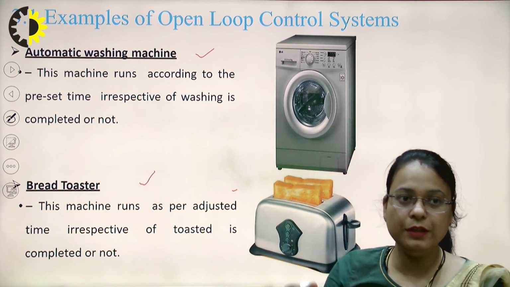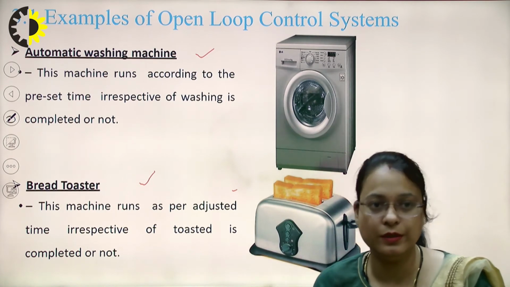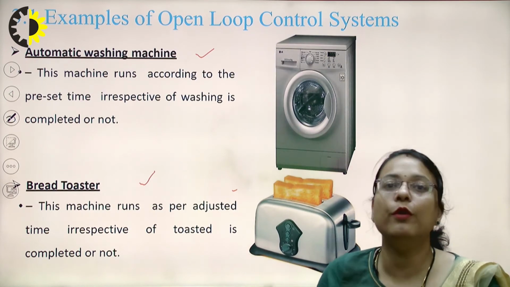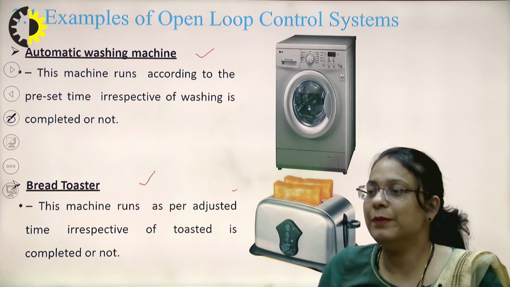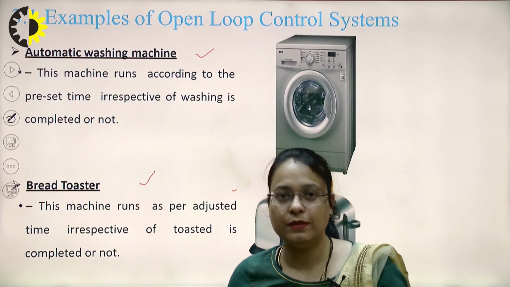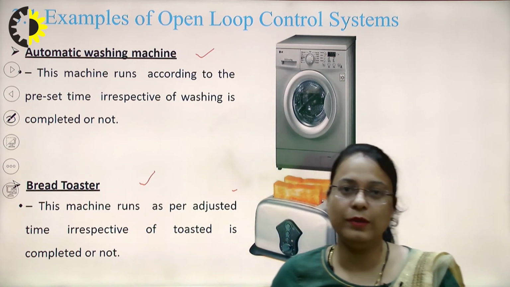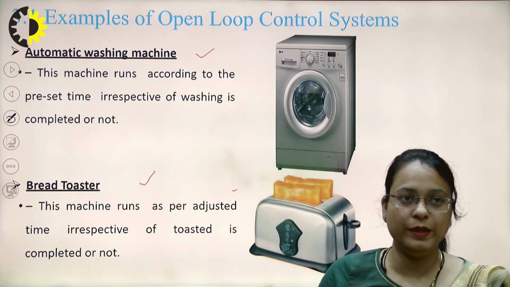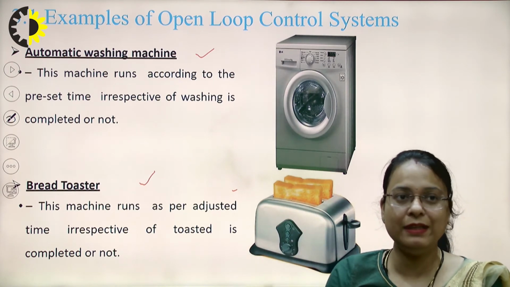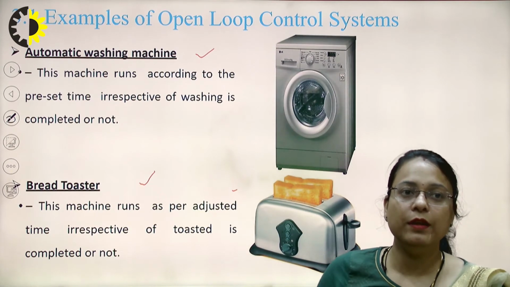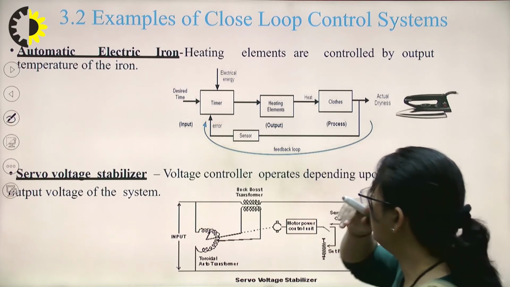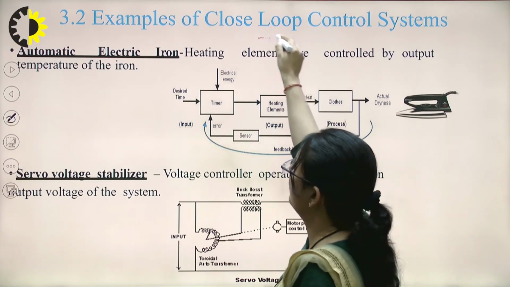So the machine will run as per the adjusted time, irrespective of whether the bread is toasted completely or not. And this is observed by the user. The second one is the automatic washing machine. So this machine will also run according to the preset time, irrespective of whether the washing will be completed or not.